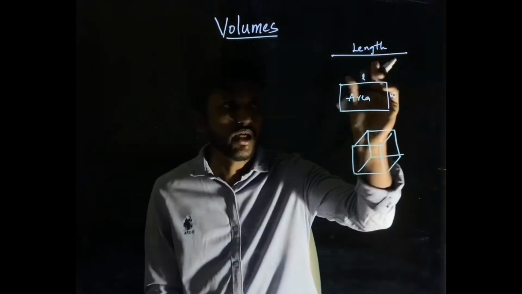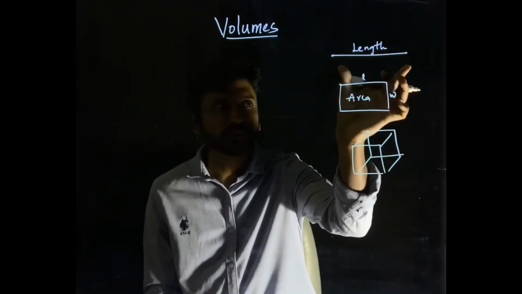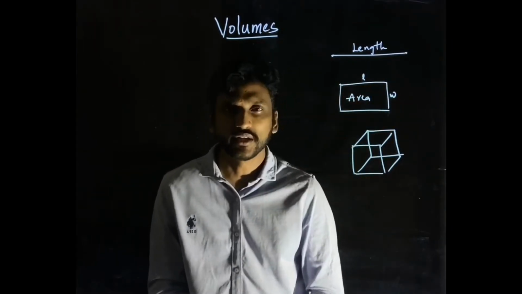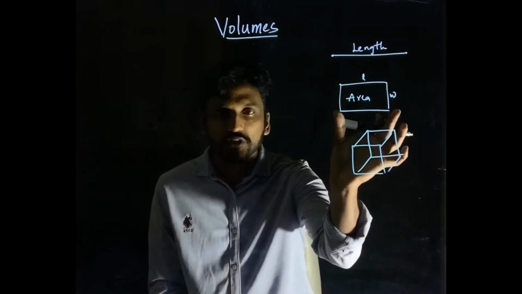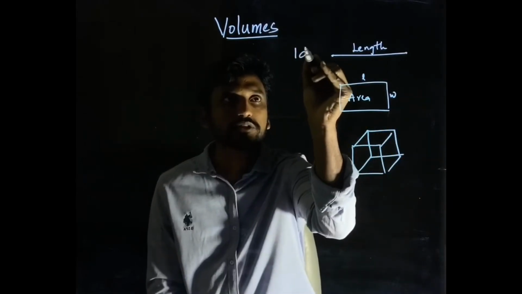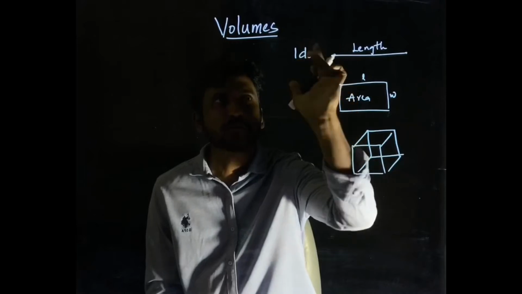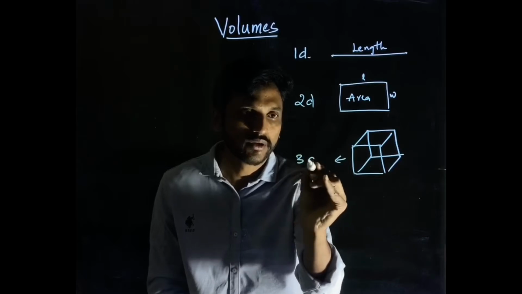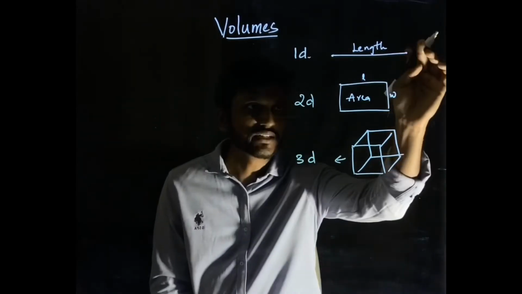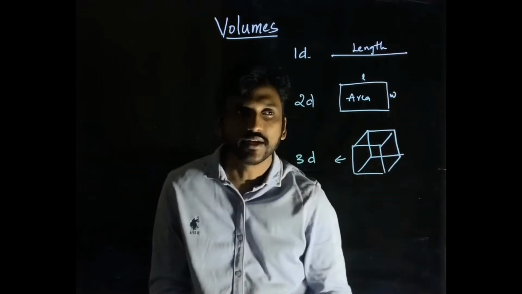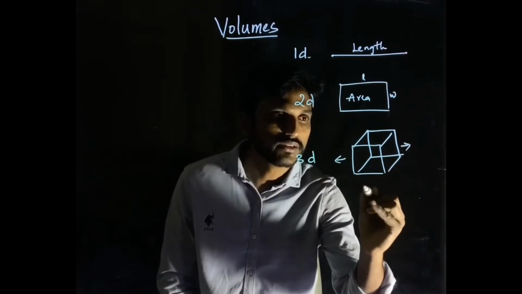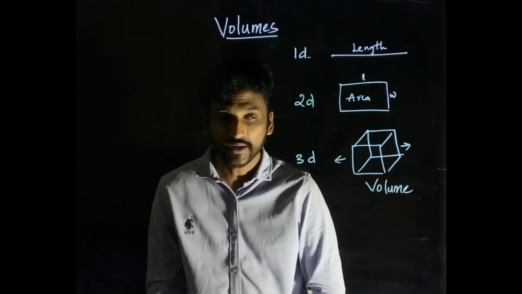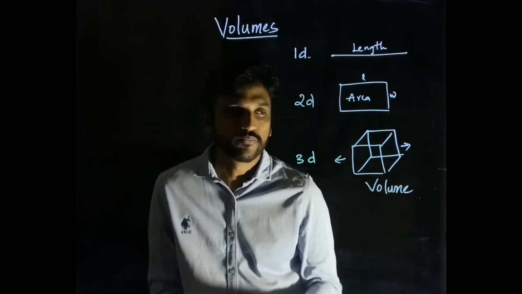Now, length is a measurement of a one-dimensional shape, or a one-sided shape. For a two-dimensional shape, this is 2D, and now here we are talking about 3D. What do 3D shapes have? Is it length? Is it area? No, I can't call this area. I should say that this particular shape has a volume. So what is volume exactly?